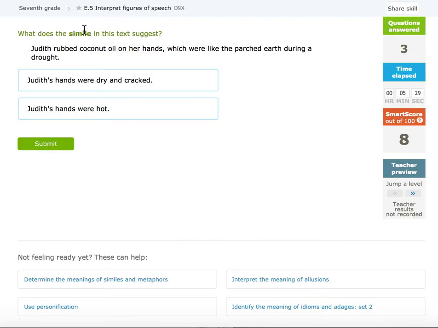Next is a simile. A simile is also a comparison with like or as. You should know this one. It's a review from 5th and 6th grade. Judith rubbed coconut oil on her hands, which were like, there's that like, the parched earth during a drought. Her hands were so dry.